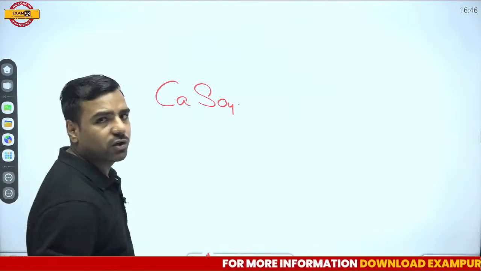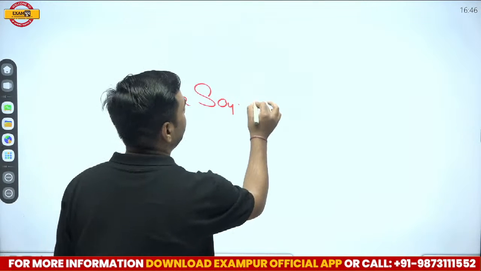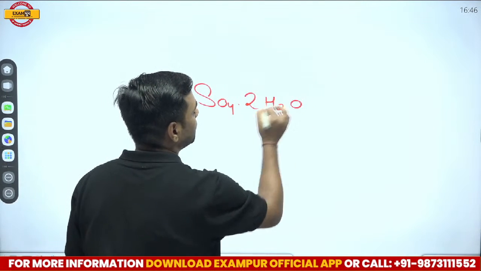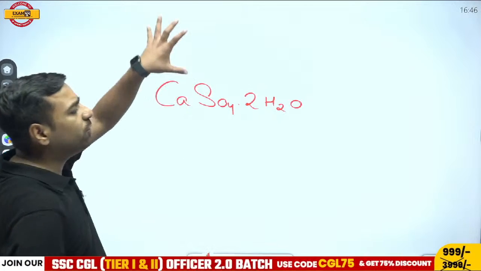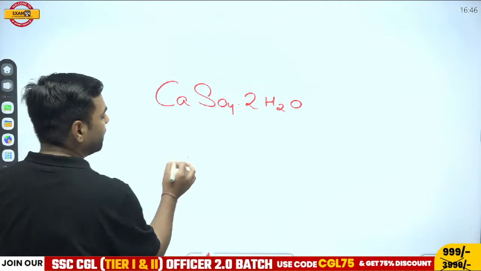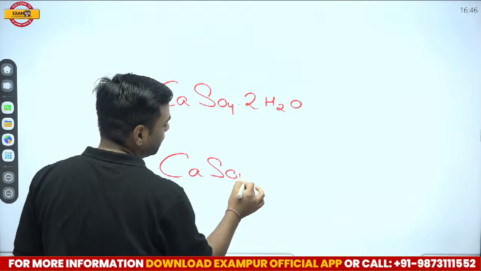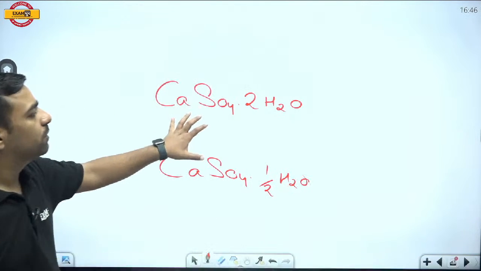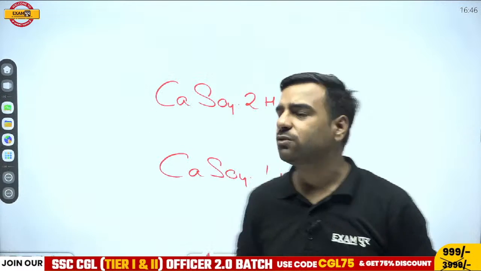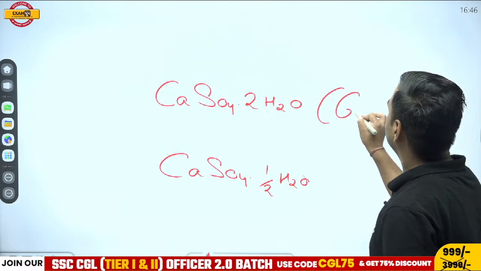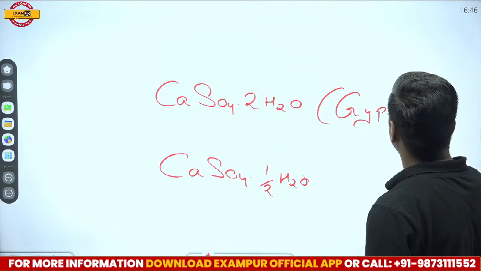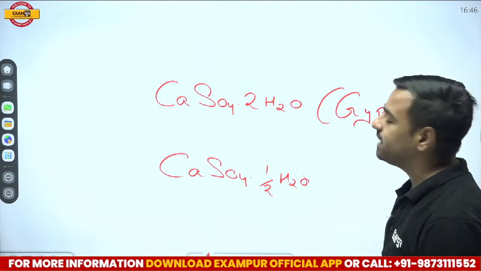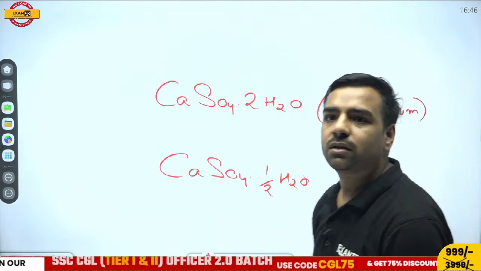But how many parts of water? For this part, we have 2 parts of water. Now what will happen if I try to heat it up? It will be converted to CaSO4 dot half H2O. Now what's the difference between the two? Here, this CaSO4 dot 2H2O is gypsum. But if I talk about CaSO4 dot half H2O, yeah, that's true.